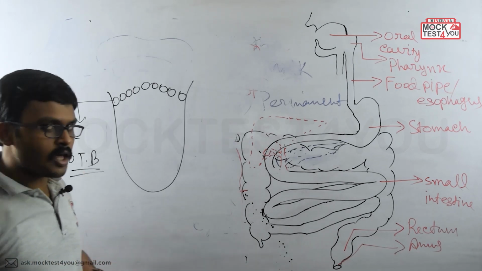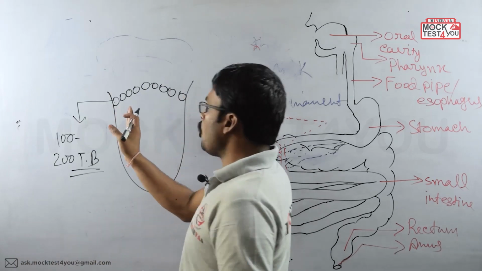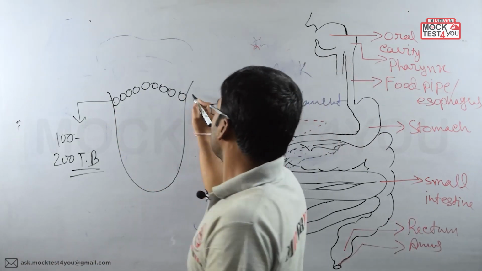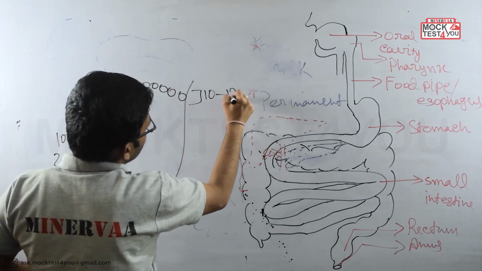Now the taste buds are utilized for taking the taste, you know that. And how many of them are present here? Around 10 to 12, okay?